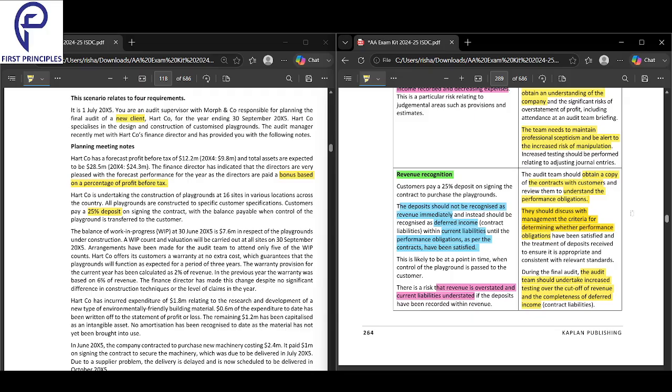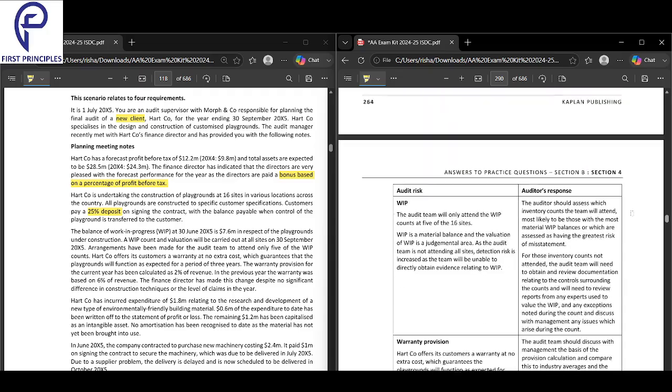If they are not met, they should not recognize it. If they are met, only then can they recognize it. During the final audit, the audit team should do increased testing over the cutoff of revenue and the completeness of deferred income. Okay, good.